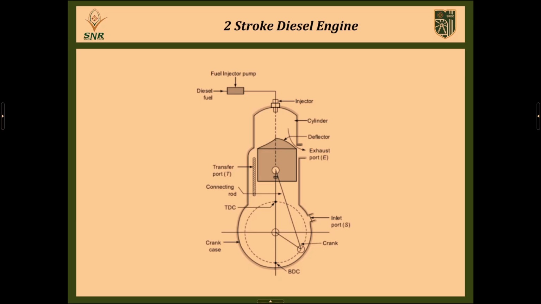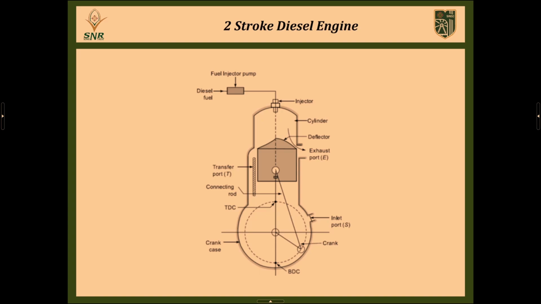So which one is the quick process? Definitely 2-stroke, because there are 4 processes, but it takes only 2 strokes. The piston moves from TDC to BDC and BDC to TDC, and only 2 strokes are enough to complete the entire flow process: suction, compression, power, and then exhaust.